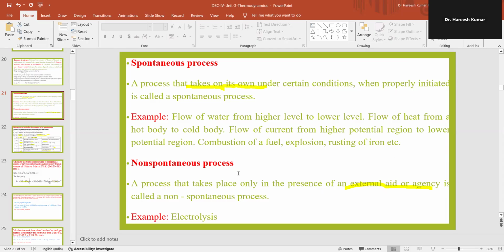Then non-spontaneous process: a process that takes place only in the presence of an external help or agency is called a non-spontaneous process. Example is electrolysis.